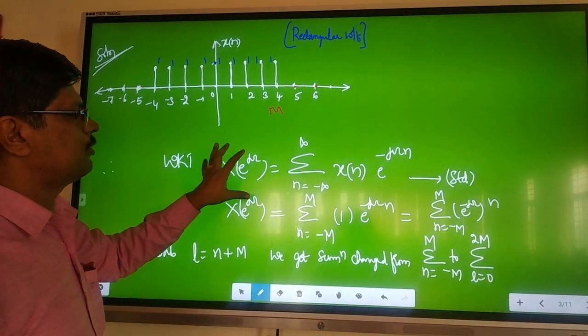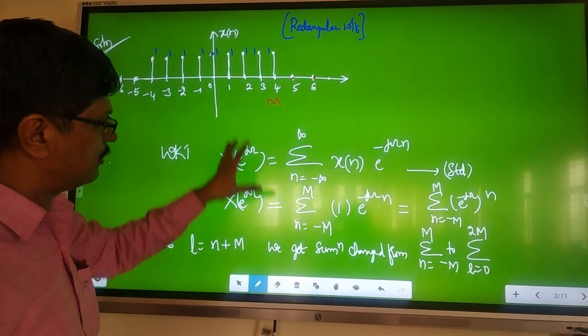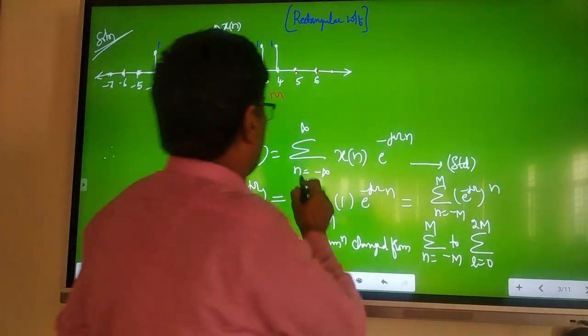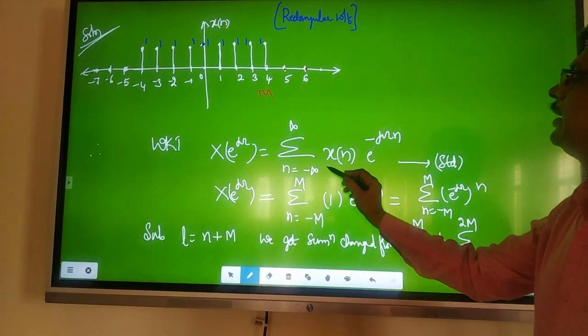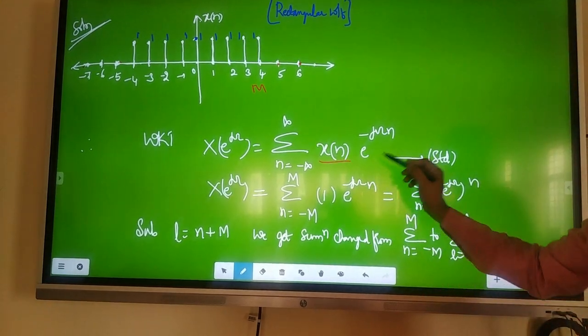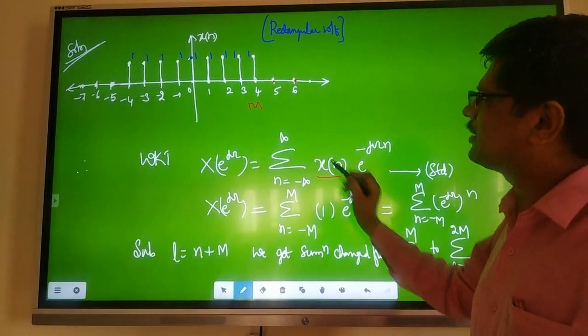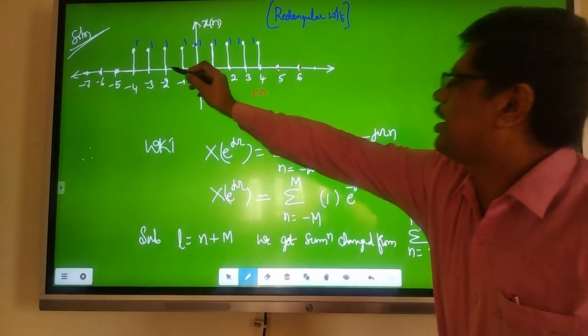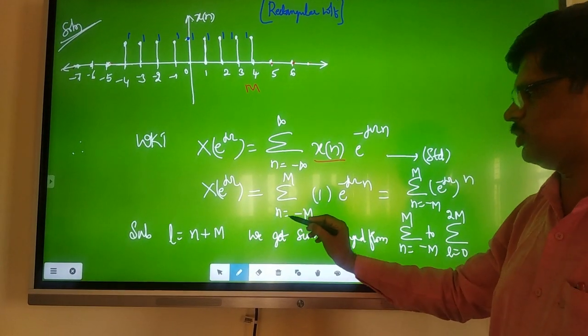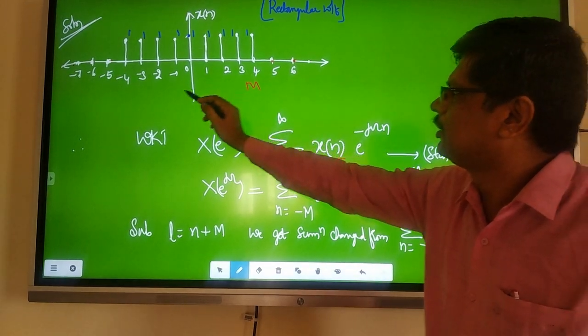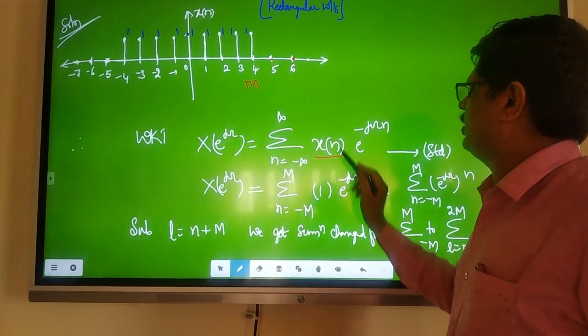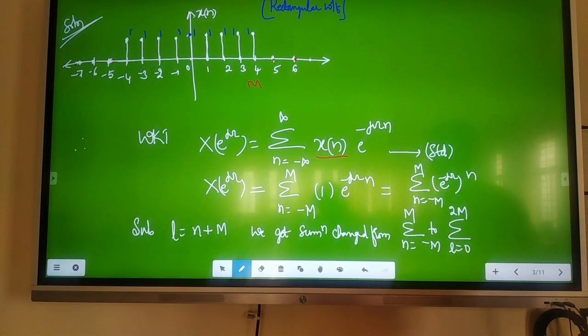The frequency domain representation of a signal, X of e power j omega, is equal to the summation from n equal to minus infinity to plus infinity of x of n, your input, times e power minus j omega n. All is standard. Now, substitute what is our x of n here? It is 1 between minus M to M. So X of e power j omega is the sum from minus M to M of 1 times e power minus j omega n.